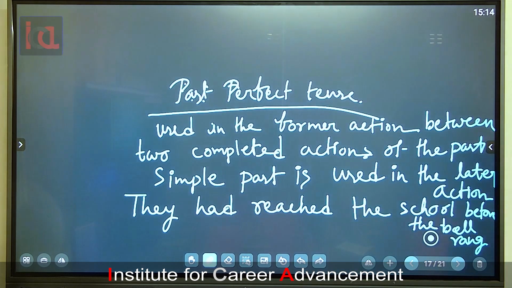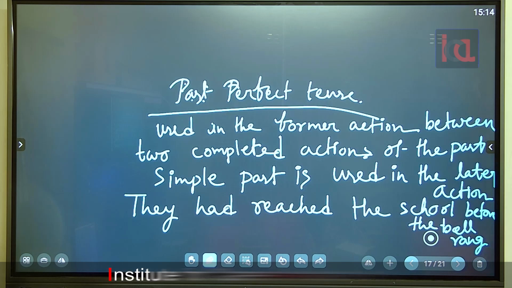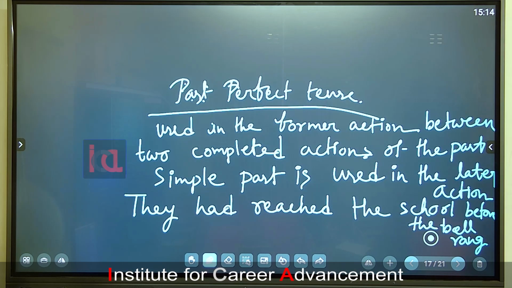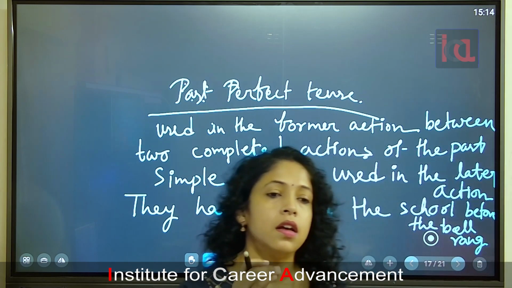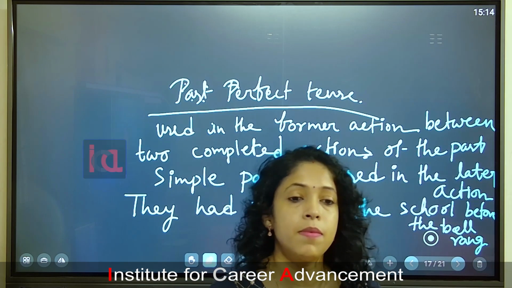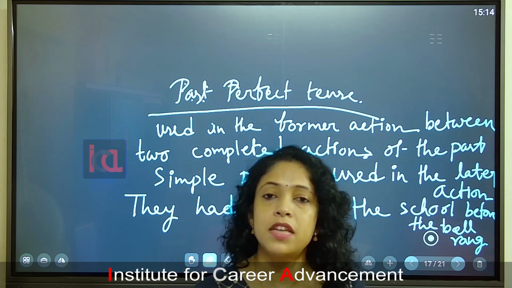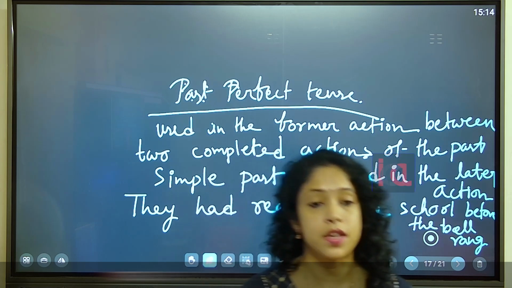Okay, just see the sentence. Past perfect tense is used in the former action between two completed actions of the past. So simple past is used in the later action. Means from these two actions, whichever has completed later, simple past we will use there, and past perfect we will use with the previous one.